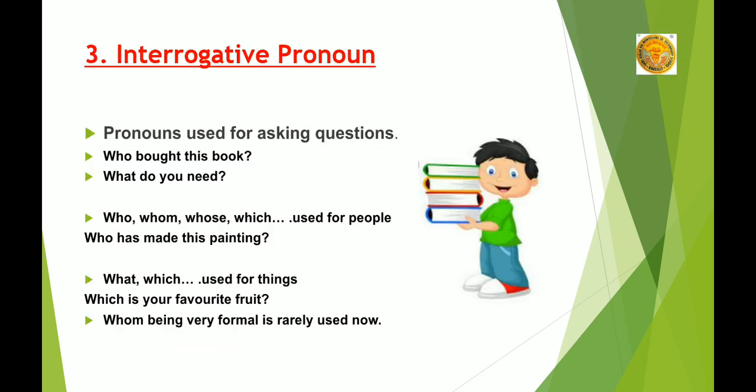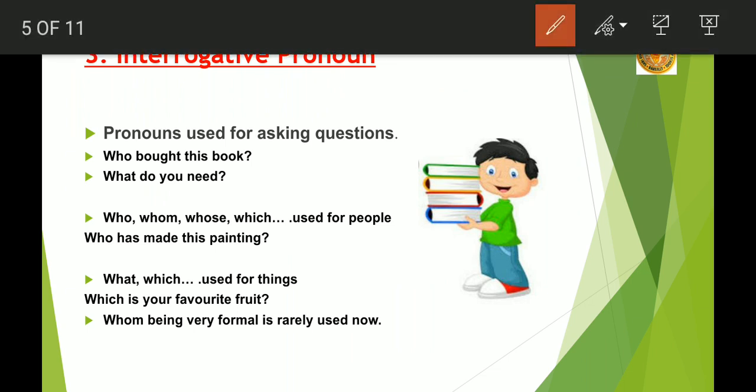Then third one is interrogative pronoun. What do you mean by the word interrogate? The meaning of interrogate is to ask. When we are asking someone something or when we are questioning someone, there we will be using words like who, what, whom, whose, which, when, where, and one more, how. So these words are called interrogative pronoun.